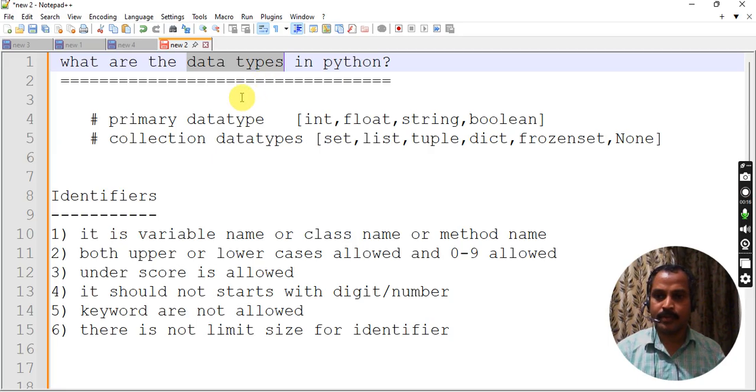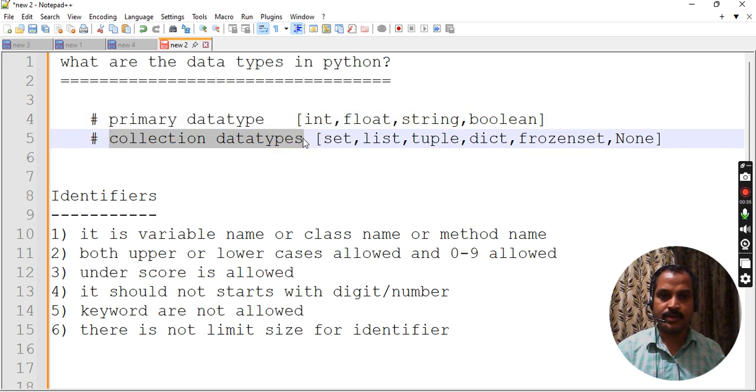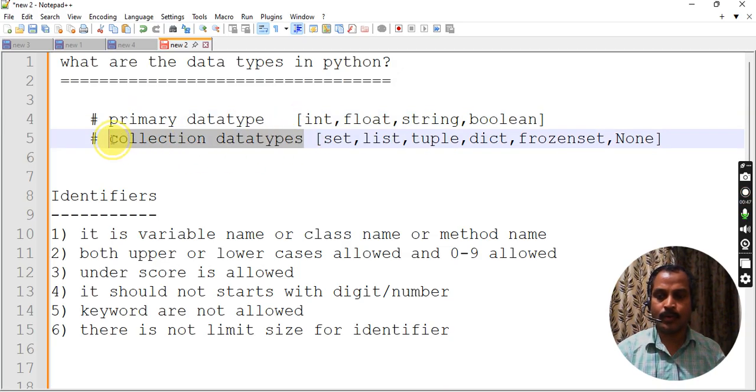Okay. So coming to Python, there are two types of data types. One is a primary data type. The second one is a collection data type. Primary data type means a single value stored in one variable, one data type. Single data, single value. Collection data type means a group of values stored in a single variable.